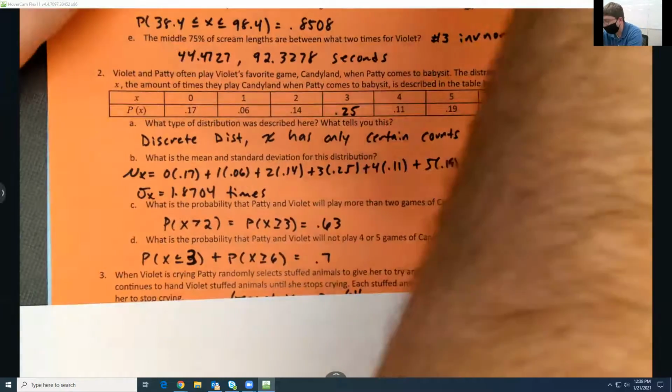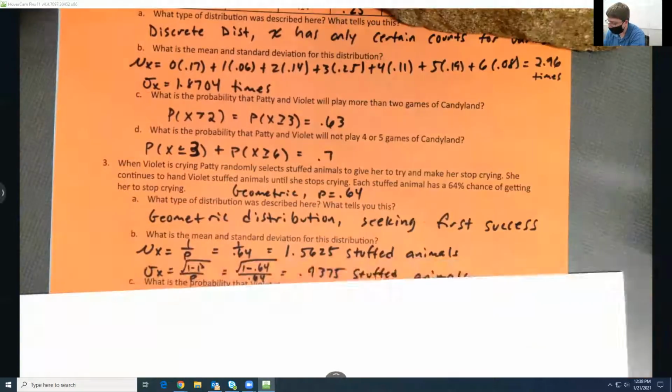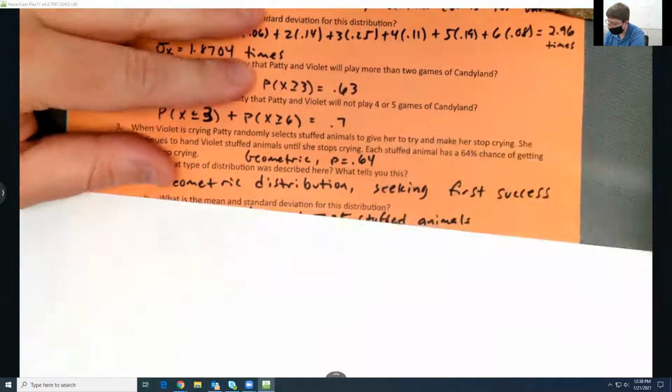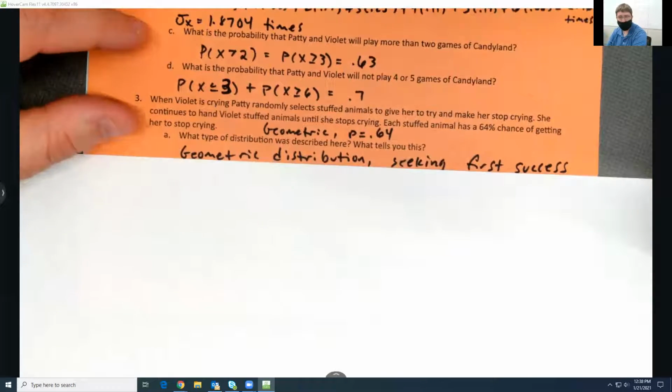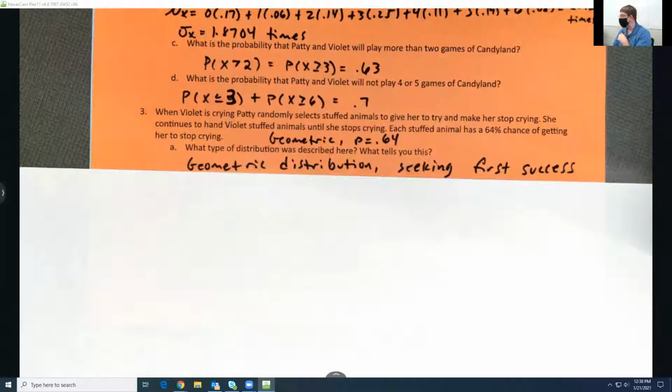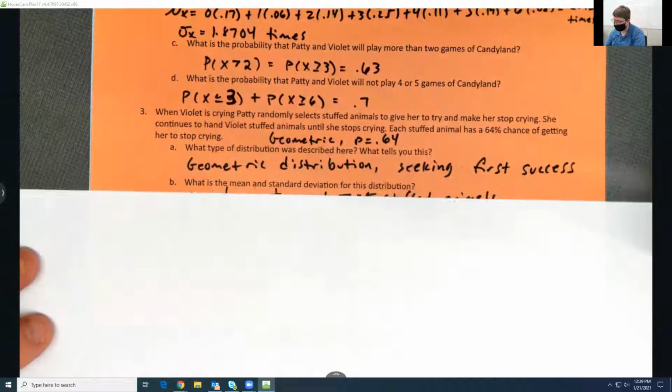How do we know that it is geometric? Help us out there, Ms. Kate. How did you know? Yes, exactly right. There is no set limit of trials. You said the exact phrase I was looking for. We're just seeking that first success whenever it may come. If it was binomial, it would say given 30 tries or something like that, which the other one says later on the worksheet. So seeking that first success, those are the types of questions we're going to be answering.